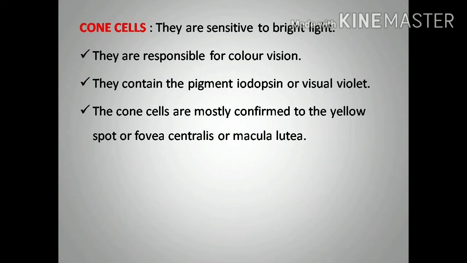They contain the pigment iodopsin. It is called visual violet. The cone cells are mostly concentrated in the yellow spot, or it is called fovea centralis, or macula lutea. Cone cells are more in number in the yellow spot. The yellow spot is one of the regions of the retina.